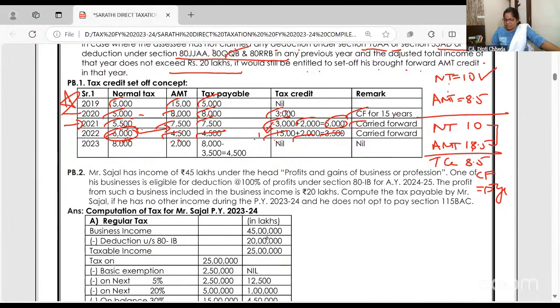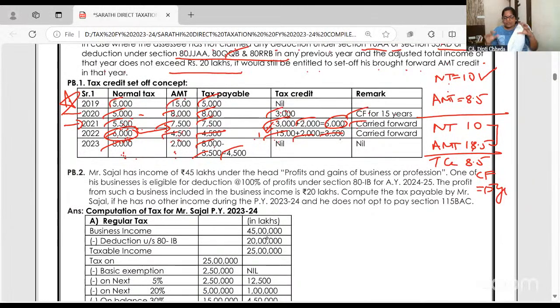Very simple questions are asked from AMT. Next is 8,000. Out of 8,000 normal tax, AMT is 2,000. Now, whenever normal tax is more than AMT, can I set off the tax credit? Yes. Tax credit is 3,500. See, you have to pay 8,000 tax, which is higher than the AMT. AMT is the minimum. But if actual tax is 8,000, pay 8,000. But can I set off 3,500?